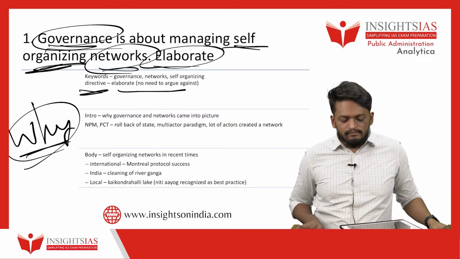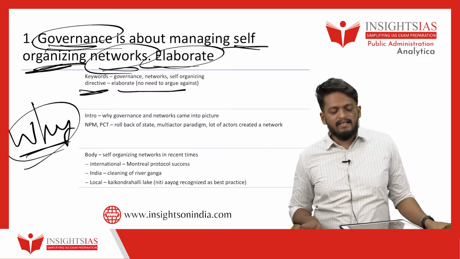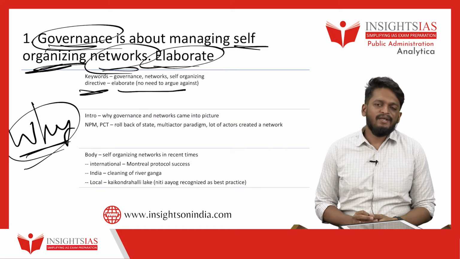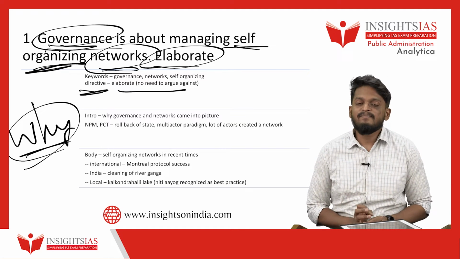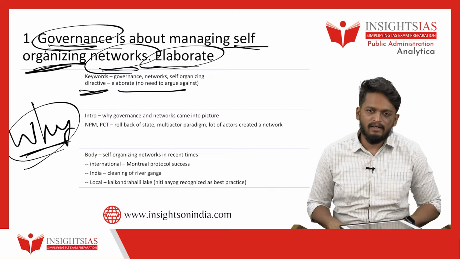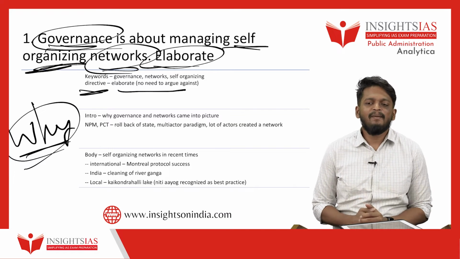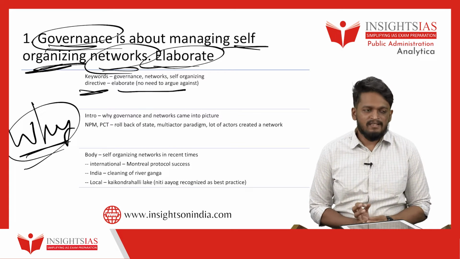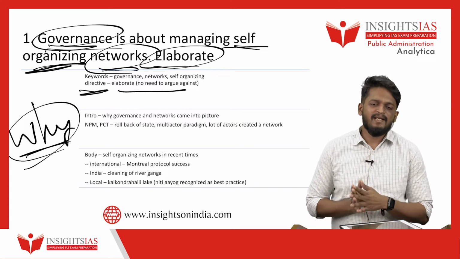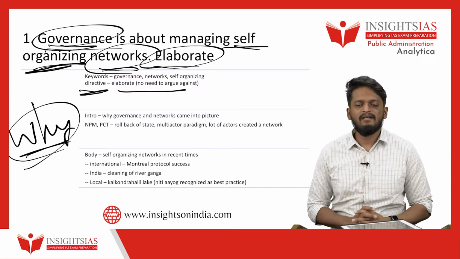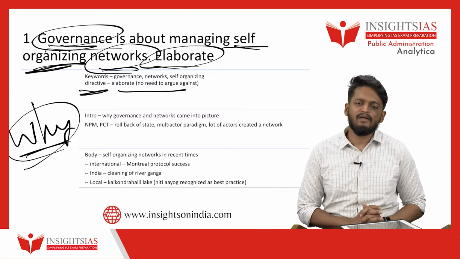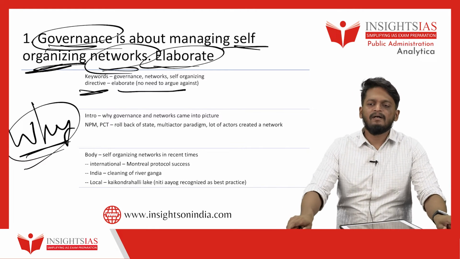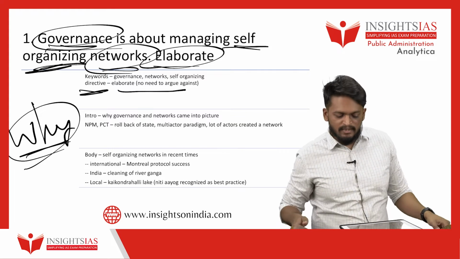In the body, you can say governance is about managing self-organizing networks. Yes, in most recent instances, governance has been about managing this sort of self-organizing network, in many of the schemes that we are implementing, both in India and abroad. In paper 1, there is one small distinction here. In paper 1, you can give examples from abroad, international agencies, international aspects, what happened in Singapore, USA, Norway, etc. But in paper 2, focus more on Indian examples and Indian points as well.